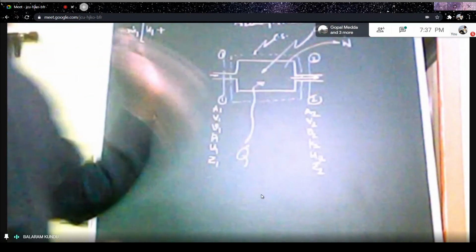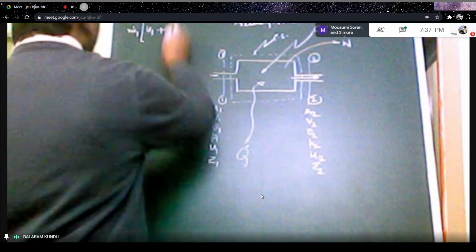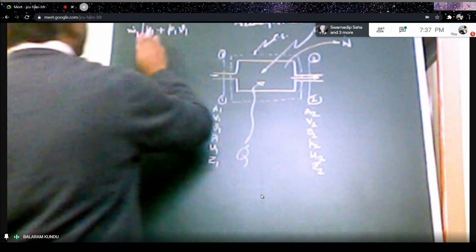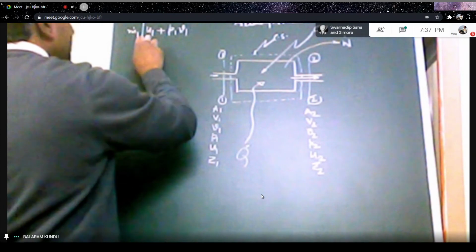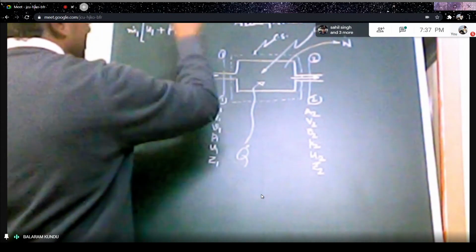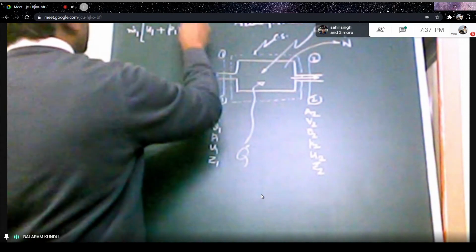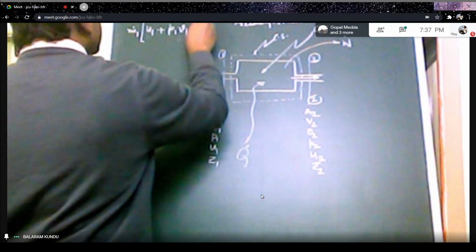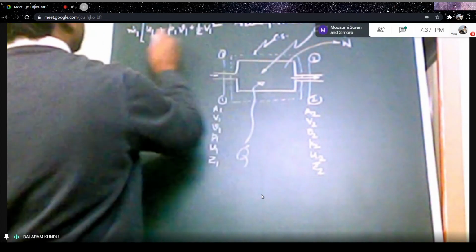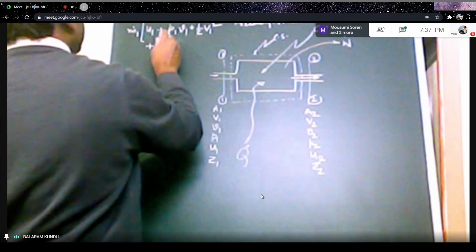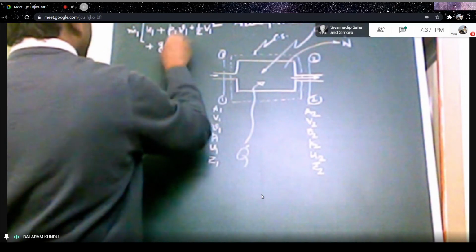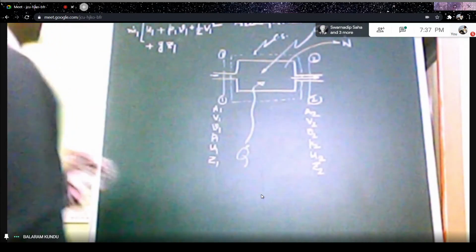This is your internal energy plus flow energy plus kinetic energy, half of V1 square, plus potential energy, g into Z1.